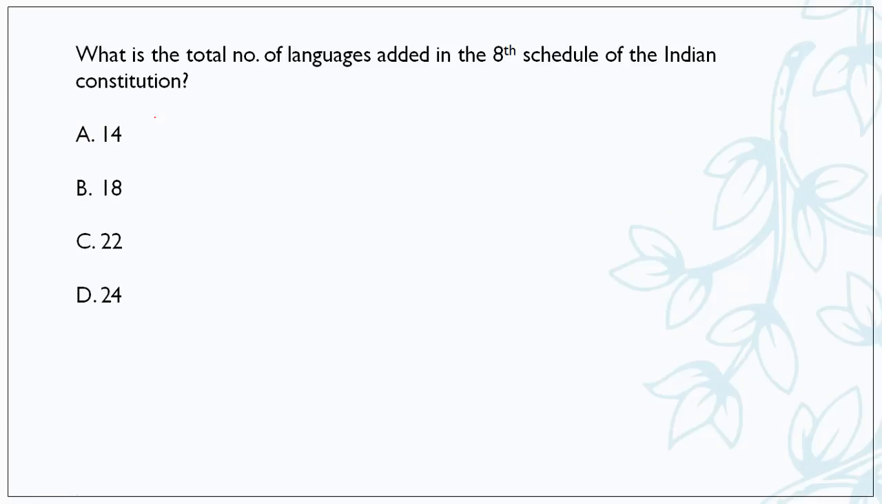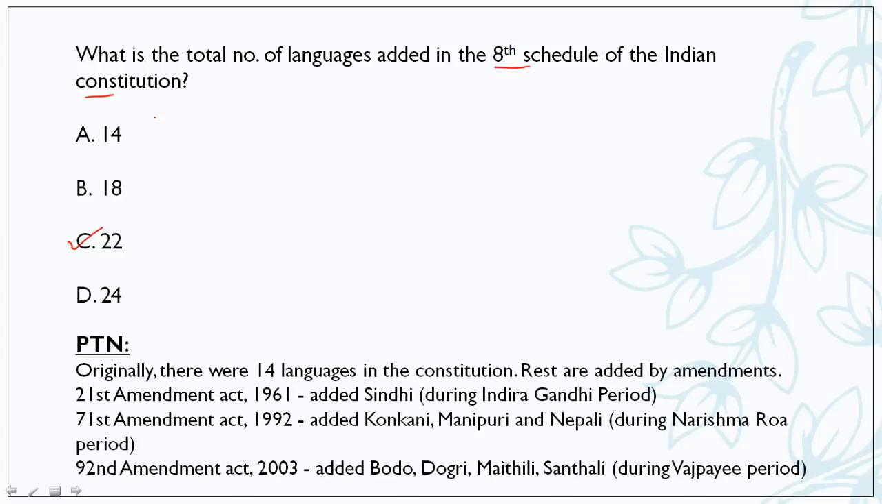Moving forward, what is the total number of languages added in the 8th Schedule of the Indian Constitution? How many languages does our Constitution recognize? It is C, 22. Originally there were 14 languages in the Constitution. So friends, before the various amendments, there were around 14 languages, and then many more were added after the amendments. Let's see one by one.